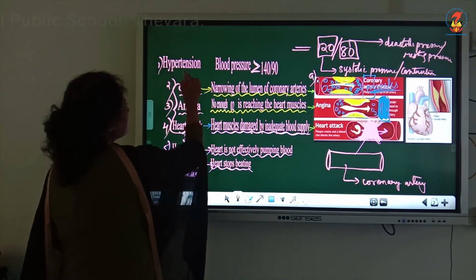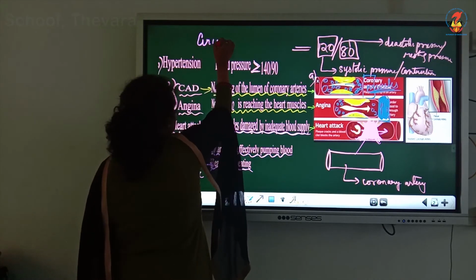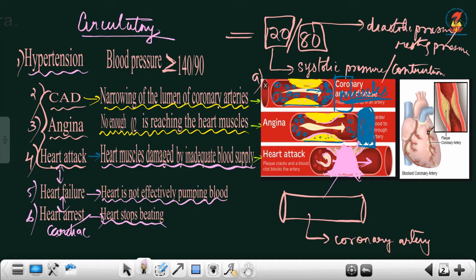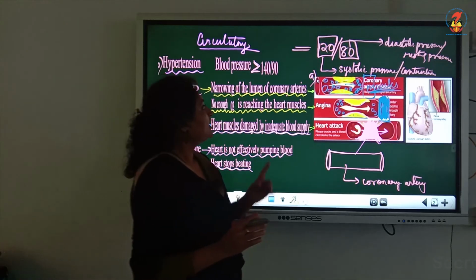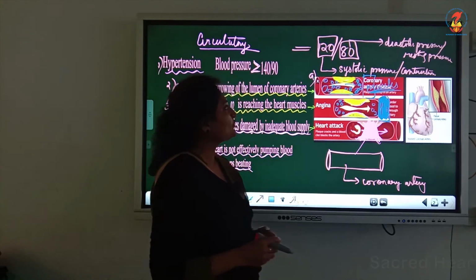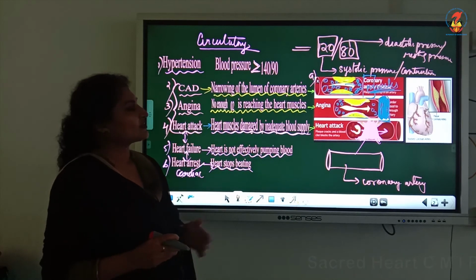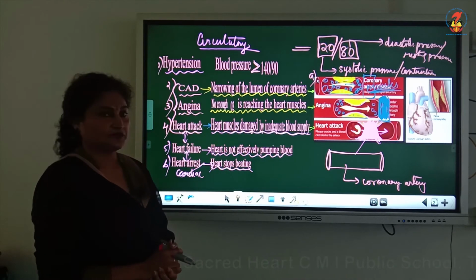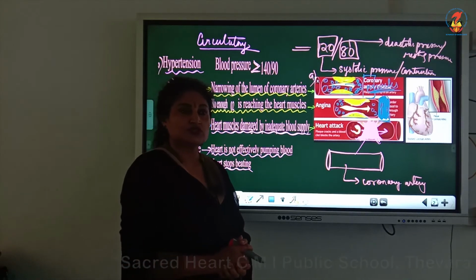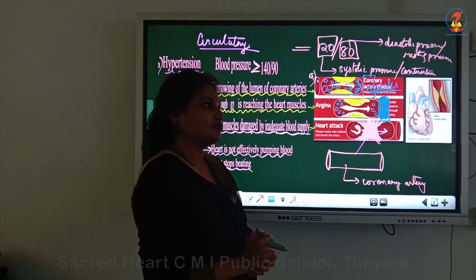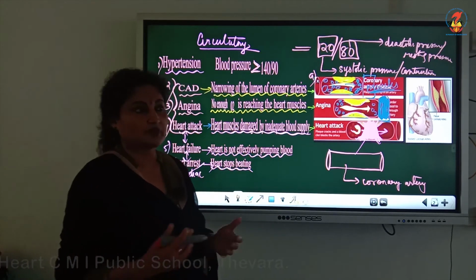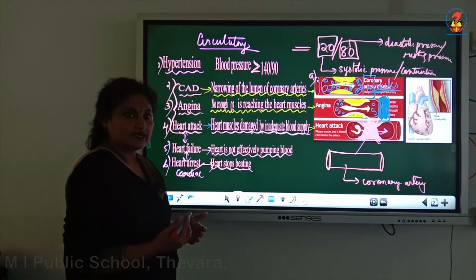So once again, the diseases of the circulatory system, starting with the most common disease, hypertension. It should be controlled. The normal blood pressure is 120/80, but if it goes beyond 120/80, like say 140/90, it results in a condition called hypertension. It is very important. These persons should control the hypertension by way of diet and exercise, or else it will affect the vital organs like the brain and the heart, and finally it will be fatal.